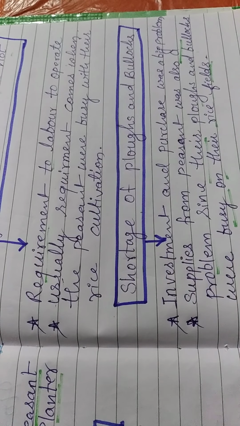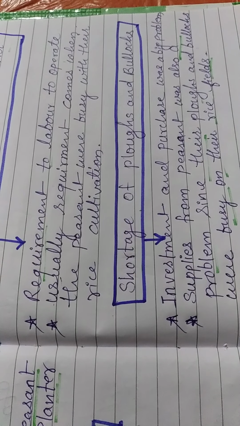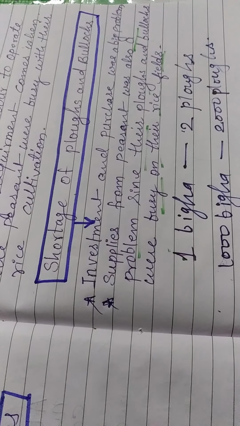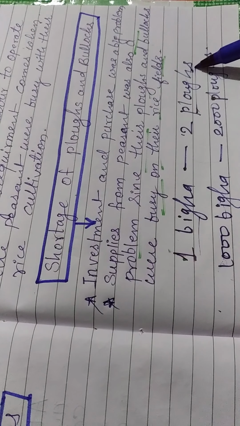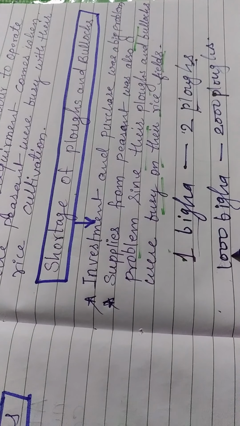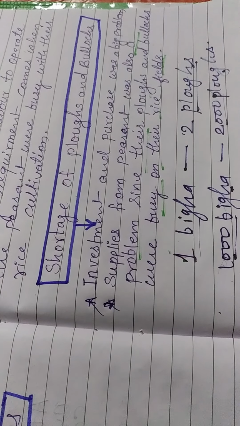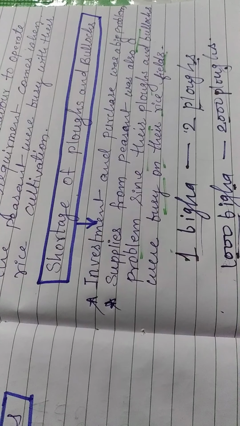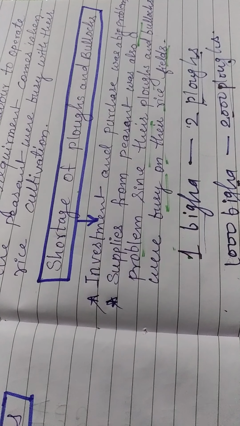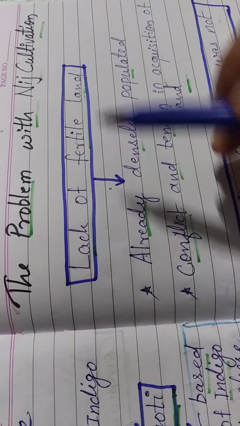One bigha of indigo cultivation required 2 ploughs. This means that a planter with 1000 bighas would need 2000 ploughs. But at the same time these ploughs were busy with rice cultivation. So this was also a problem with nij cultivation, the shortage of ploughs and bullocks. So these are the problems with nij cultivation.